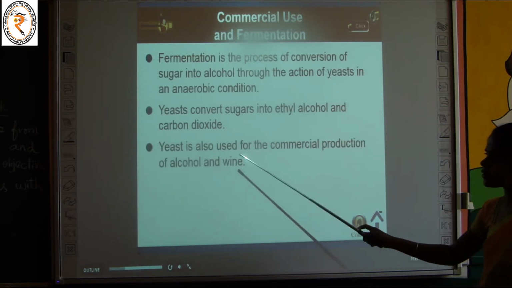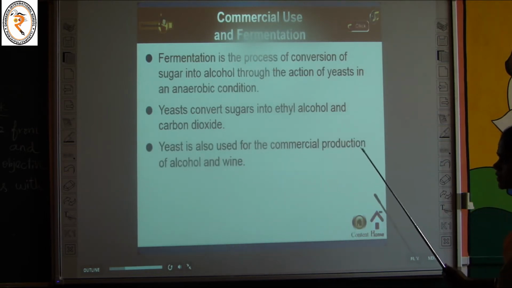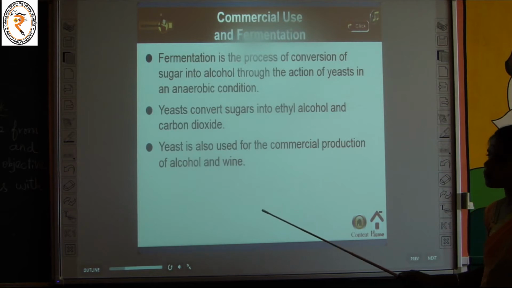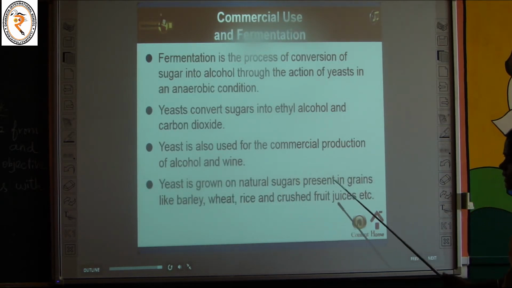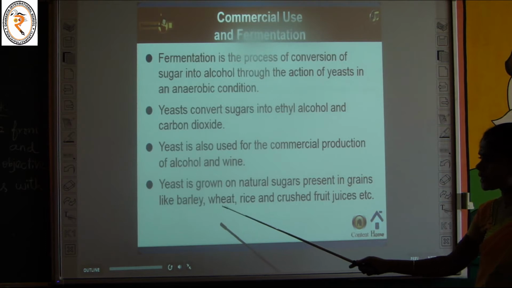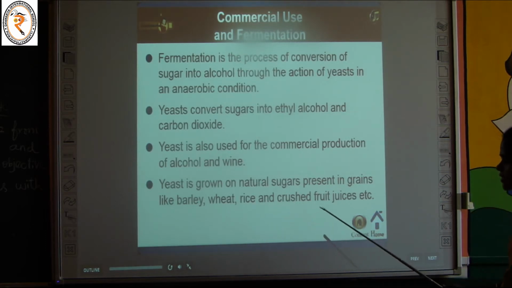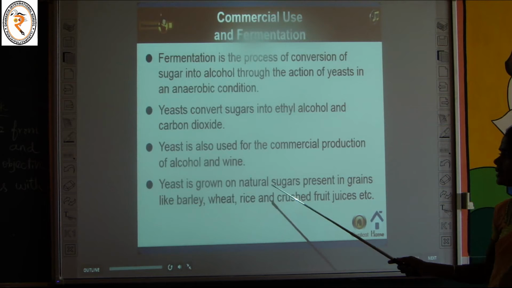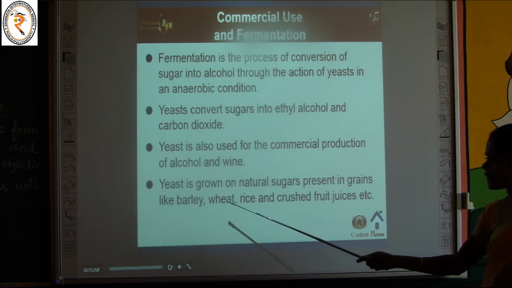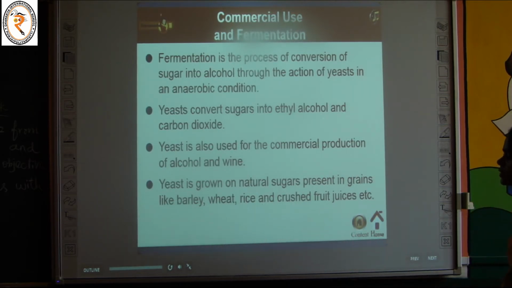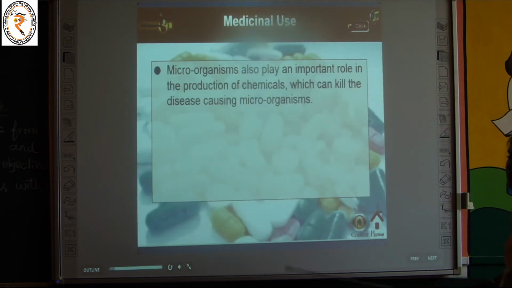Yeast is also used for the commercial production of alcohol and wine. Yeast is grown on natural sugars present in grains like barley, wheat, rice and crushed fruit juices, etc. So these are all the commercial uses and the process of fermentation.